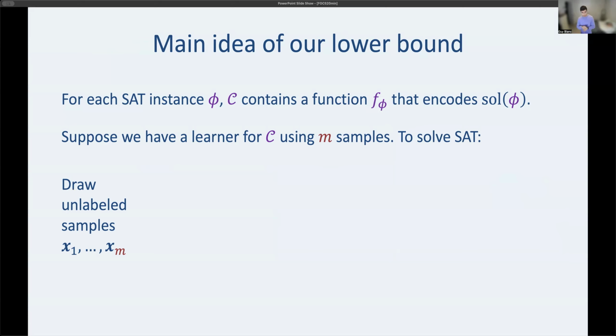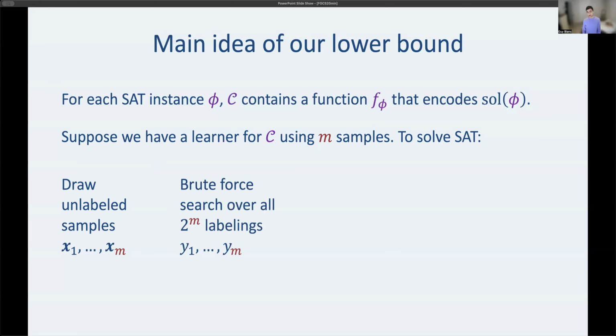The first thing to do is we just draw unlabeled samples, x1 through xm. And at this point, we run into an issue, right? Our reduction does not know how to label the samples because it doesn't know how to solve SAT. So this seems like an issue. But here we crucially use that there aren't that many samples. Our reduction just says, oh, there are only m samples, which means there are at most 2 to the m possible labelings.